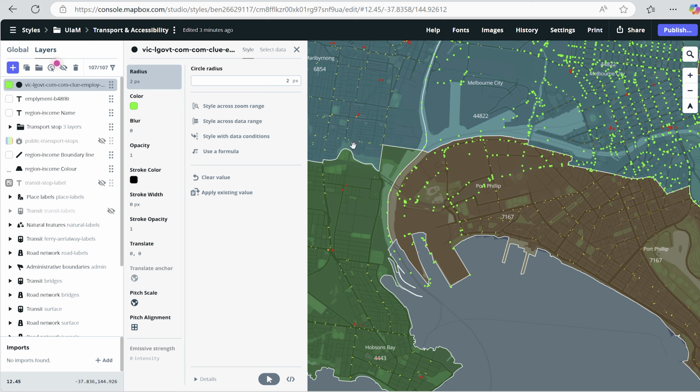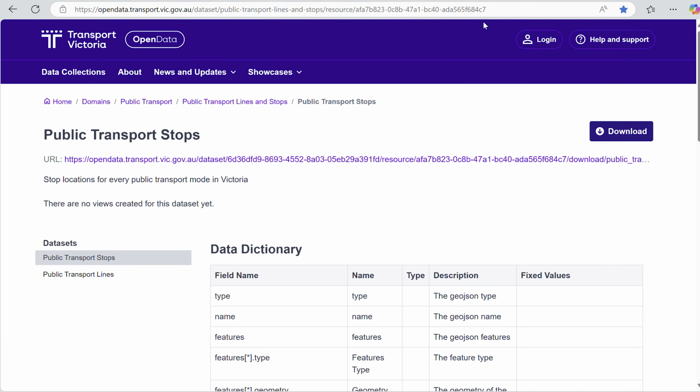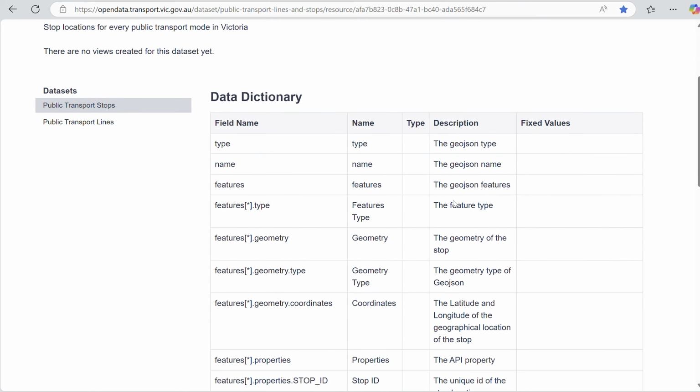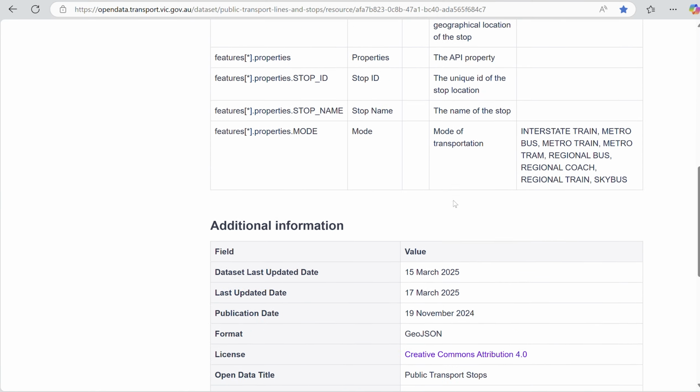We will be talking about how we use Mapbox to gather data and present our findings. So the first finding we found is in relation to public transport stops around the city of Melbourne and low-income job accessibility areas. We used Transport Open Data to download public transport stops. As you can see, these are the type of files you can get.